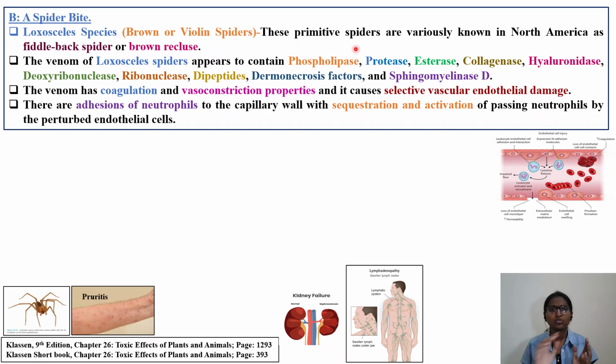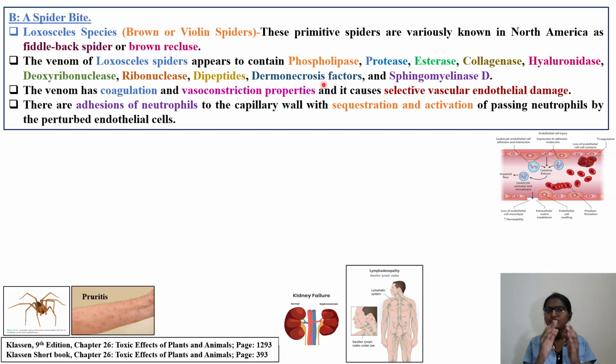Coming back to the spider, the venom of this Loxosceles spider appears to contain, and this is very important, certain enzymes and proteins or peptides, as in snake venoms. I have covered cobra snake venom in my channel also. You have to remember the nature of the toxin.